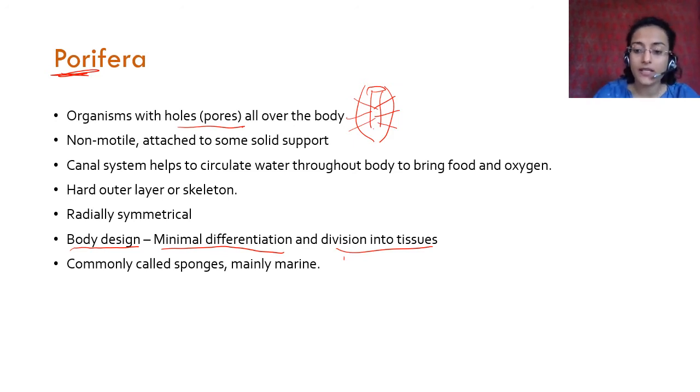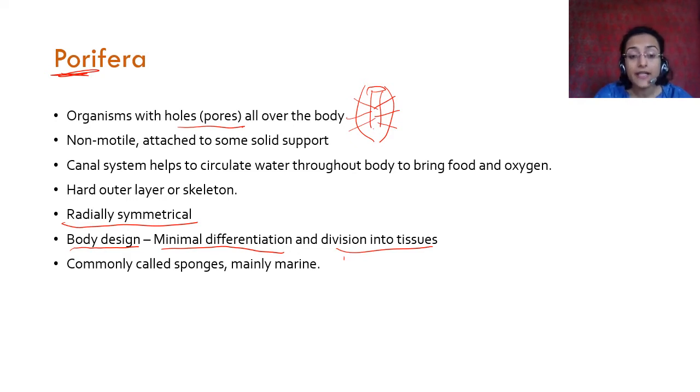They are diploblastic. They have 2 layers. They are radially symmetrical. What is radially symmetrical? Symmetry means when something is exactly like the other, it is called symmetric. For example, your hands, right? If you keep them like this, there is a mirror image. So there is a symmetry. There is a symmetry to your face also. If you draw a line across your face like this, your 2 parts will be approximately the same, which means they are symmetrical.